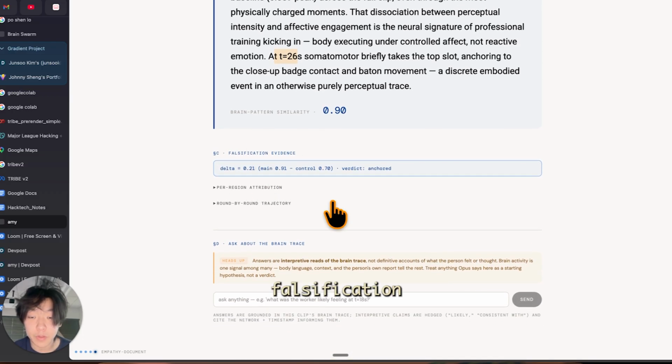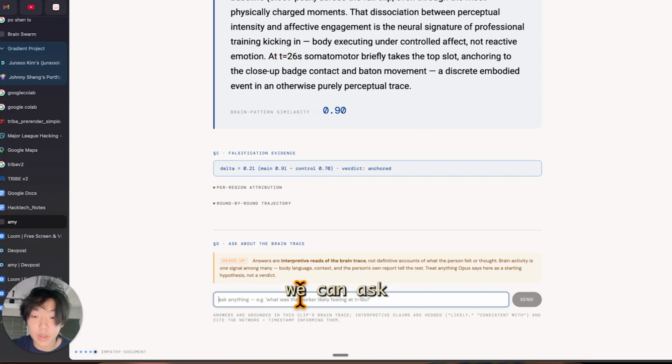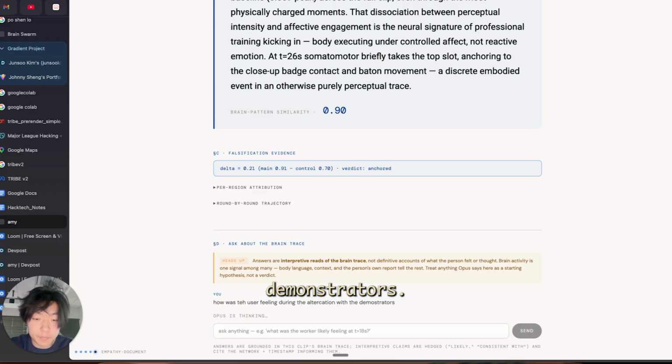And finally, there's a falsification evidence. This is just for our self-improvement loop and the evaluation of that. And finally, we can ask about the brain trace. So this is how we actually uncovered the use cases. For this scenario, we wanted to know how exactly the user was feeling during this altercation. So how was the user feeling during the altercation with the demonstrators?